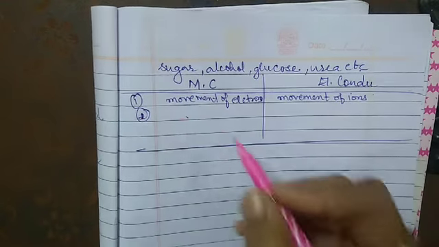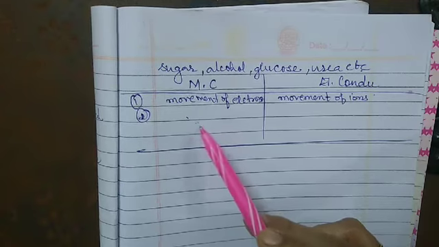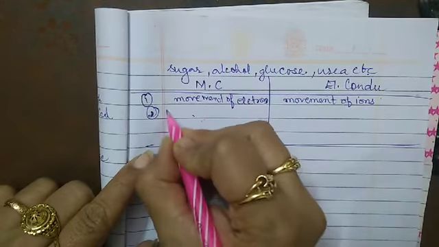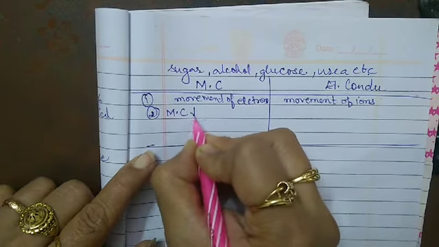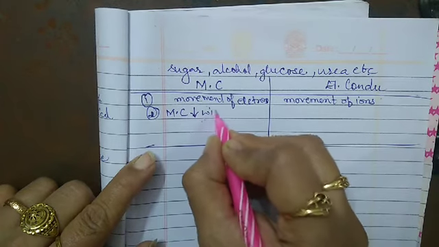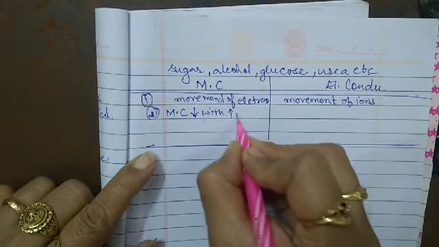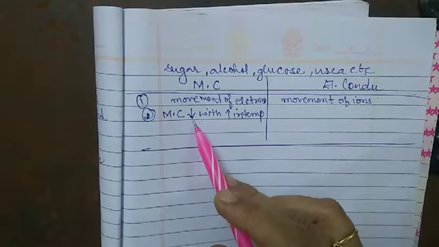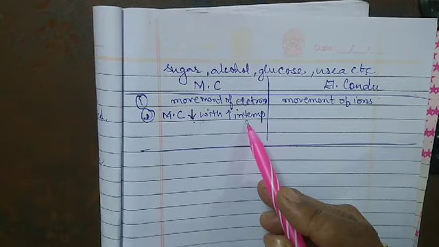Now the second difference is that metallic conductance decreases with increase in temperature.